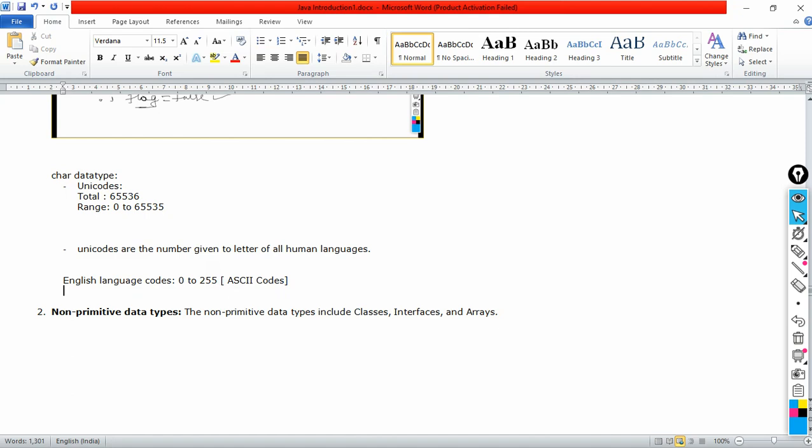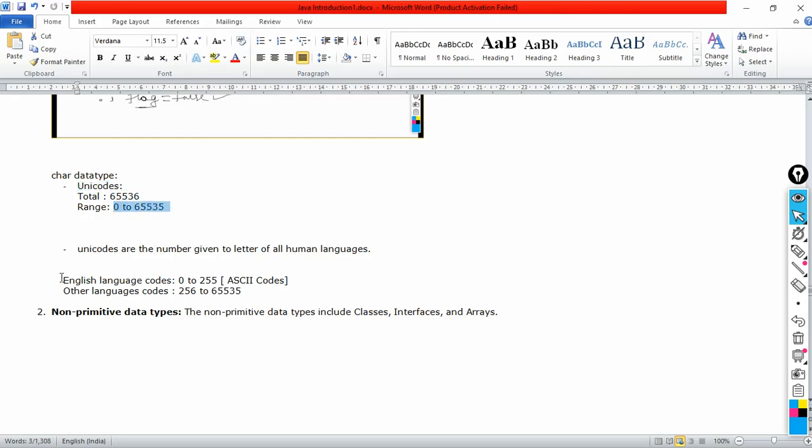Then for other languages, the codes start from 256 till 65,535. Other languages are like Telugu, Hindi, Chinese, Japanese, French, Dutch, like this. Their codes will be between 256 and this one. So any letter in the human languages is given one number in computer science. That number is called Unicode. The total codes is this much and the range is this one.